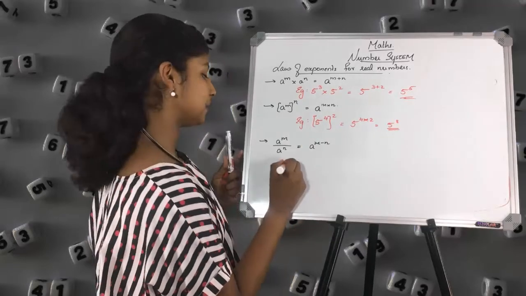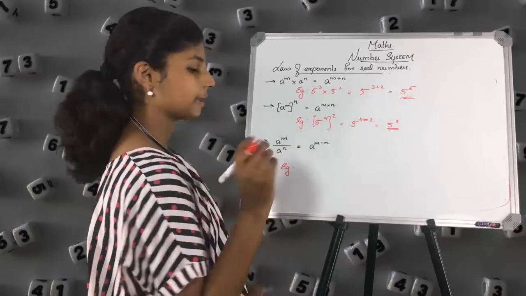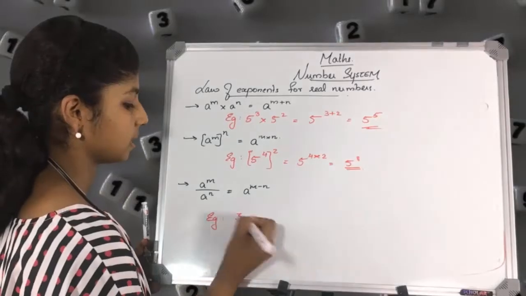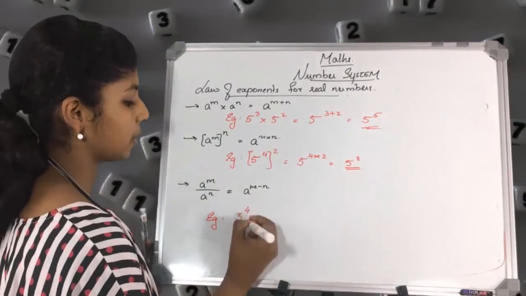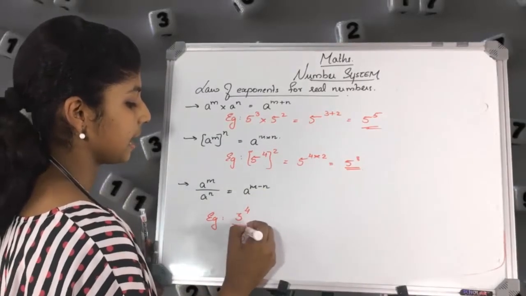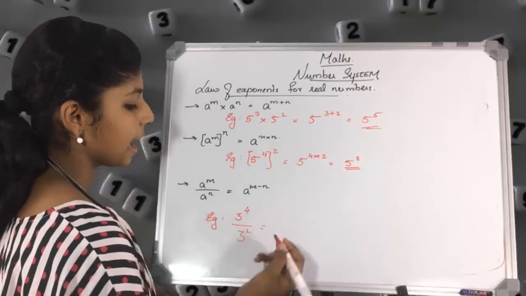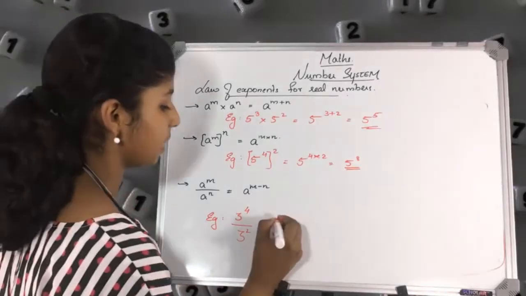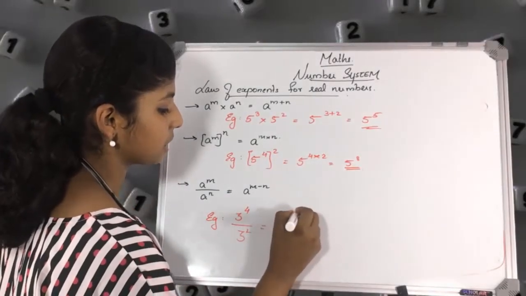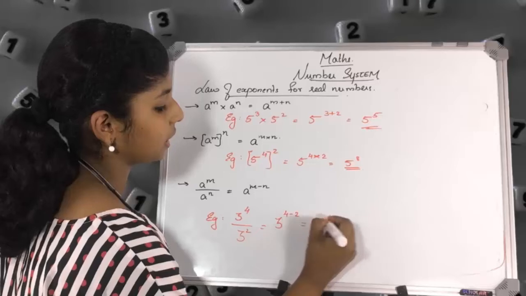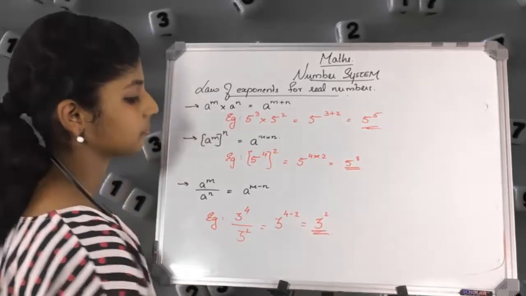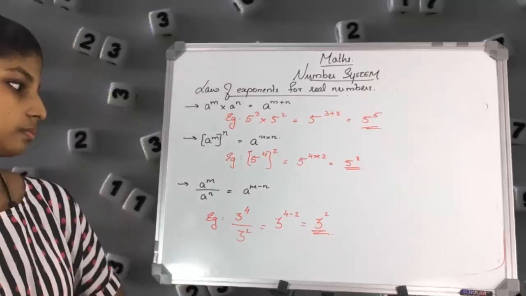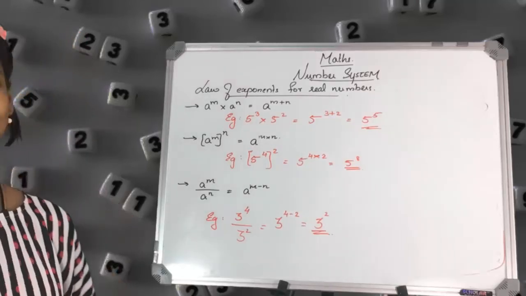Now the example. Let's take a as 3 and m as 4 and n as 2. We subtract the power and write the same base. Okay, here we get 3 raised to 2. Now this is the third example.